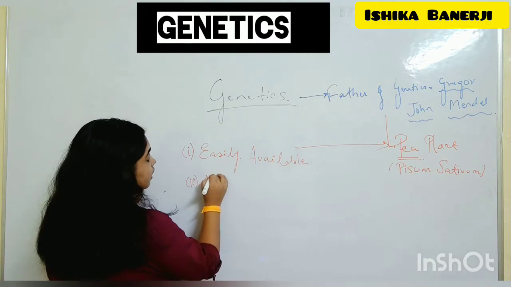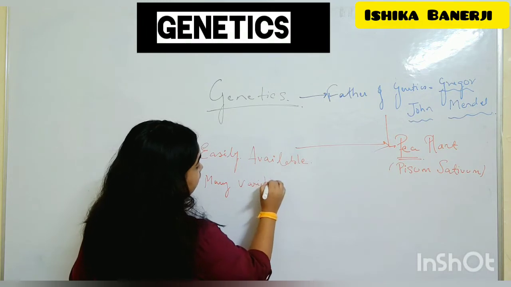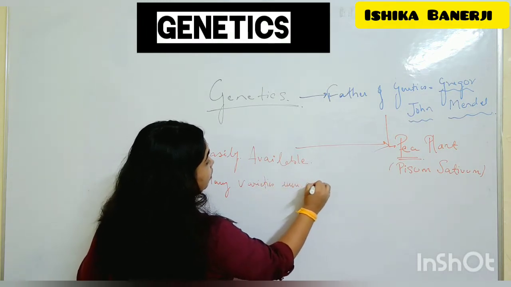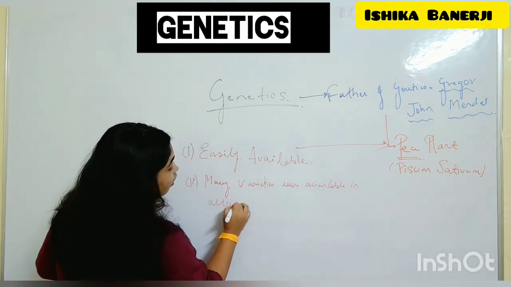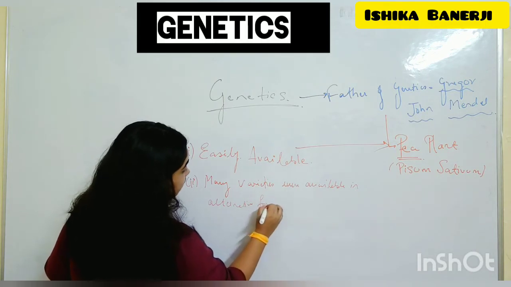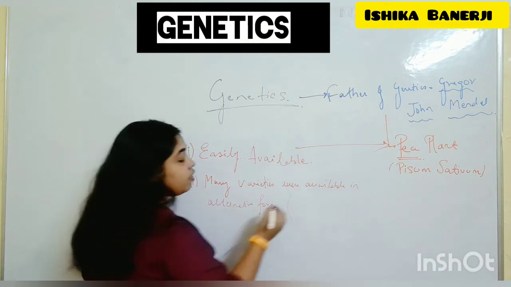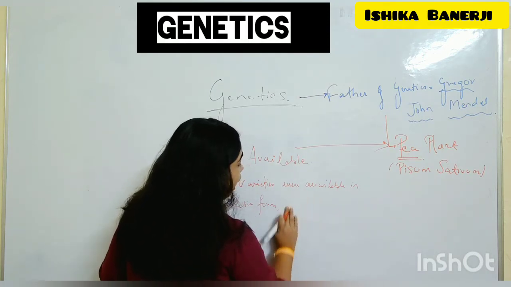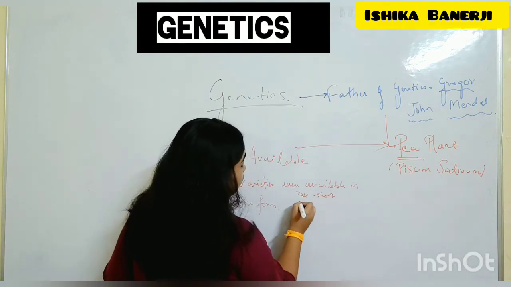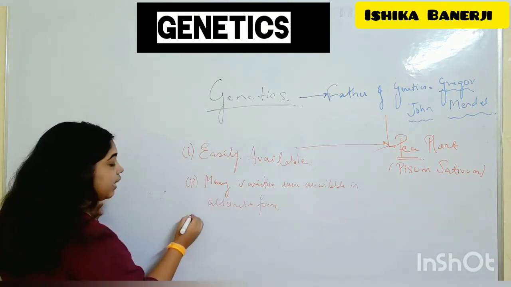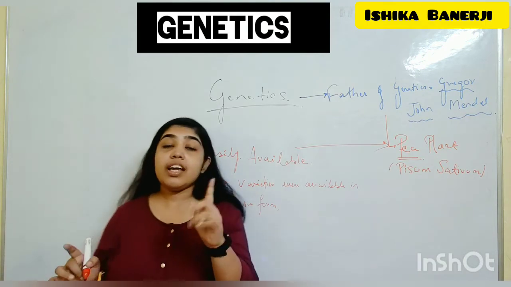So, many varieties were available in alternative form. I know many of you did not understand this sentence. I am explaining just in two minutes; proper explanation in the next video. If you open any book, you will see that some were tall, some were short. Dominant and recessive come in the next video. Just understand this: the seven characters. He did this in seven characters. What are the seven characters he studied?